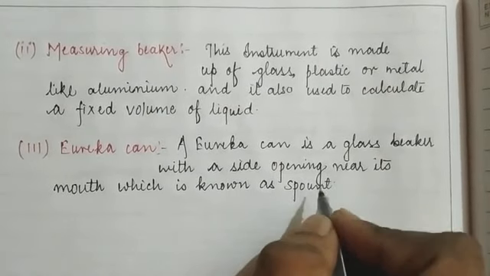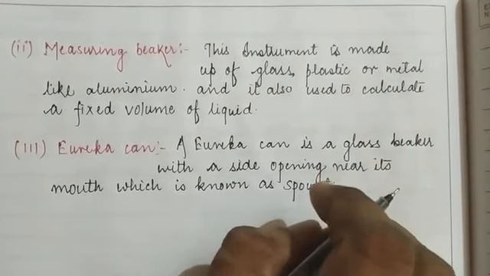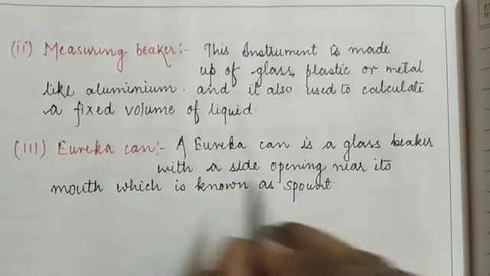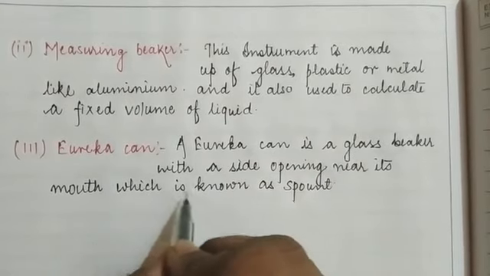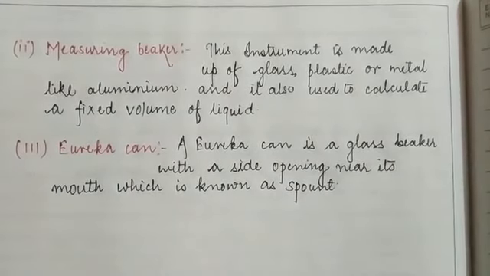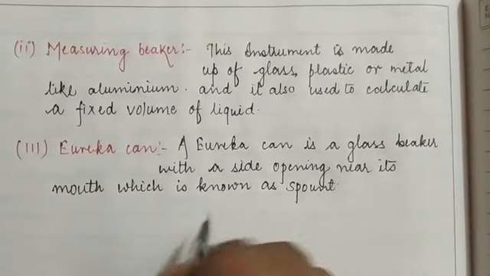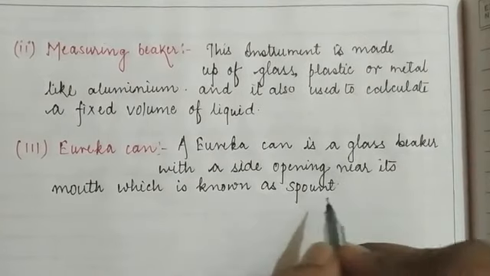Whenever you purchase some amount of liquid like oil, at that time we can also see this type of instrument in the shop, with which the shopkeeper measures the volume of the liquid, and the opening of the mouth is said to be the spout.